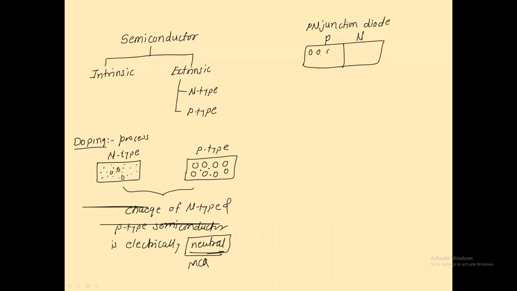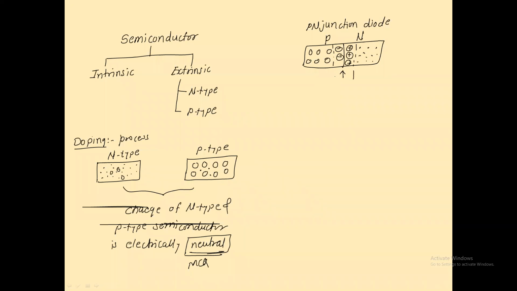As you know, the holes are majority charge carriers in the P region and the electrons are the majority charge carriers in the N region. So when these two semiconductor materials are combined together, in a very short time, in the P region a negative ion layer is formed near the boundary, and in the N region a positive ion layer is formed near the boundary.